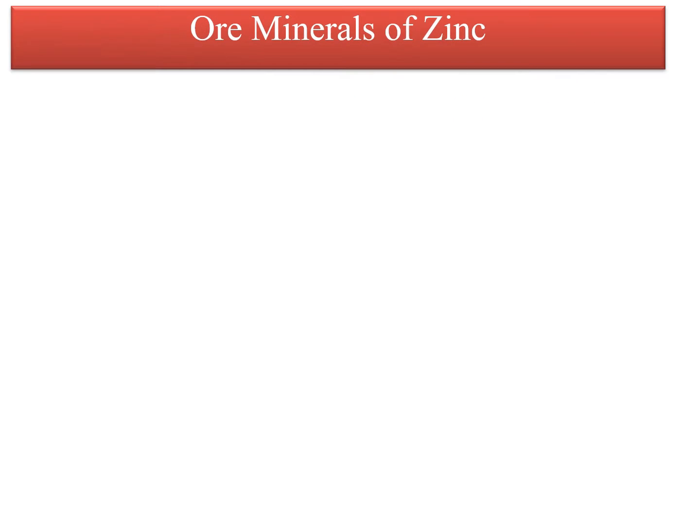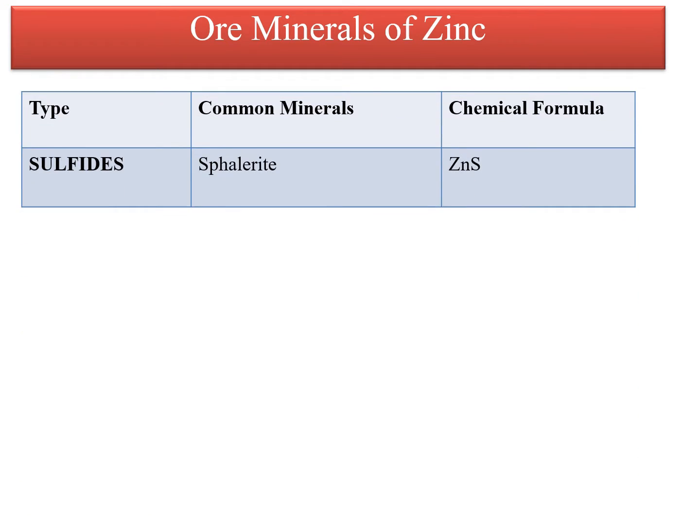After understanding the basic properties and characteristics of zinc, now we will move to the ore minerals of zinc from which zinc is extracted. So zinc is a natural component of the earth's crust and an inherent part of our environment. Zinc is present in rock, soil, plants, and in animals and humans. Zinc ore deposits are widely spread throughout the world, and zinc is normally associated with lead and other metals, including copper, gold, and silver.